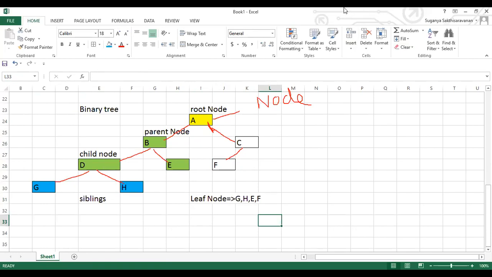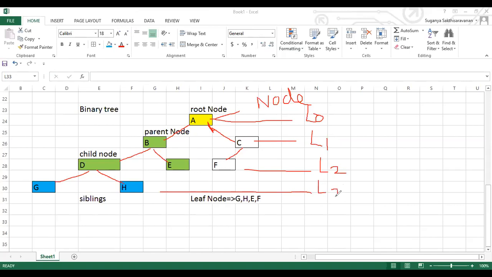Now we'll mention two terms, level of the tree and height of the tree. This is known as level 0, and this is known as level 1. From top to bottom you keep going: this is level 2, and this is level 3. As far as the height goes, the level keeps incrementing, starting from level 0. So what is the level of the tree? The level of the tree is 3.